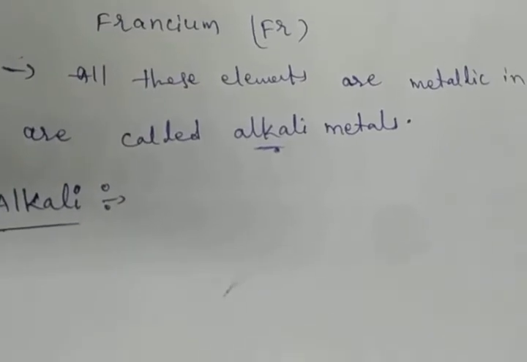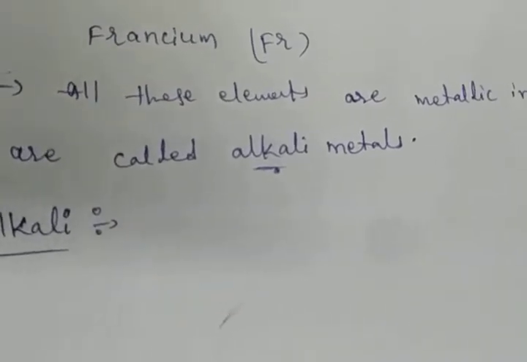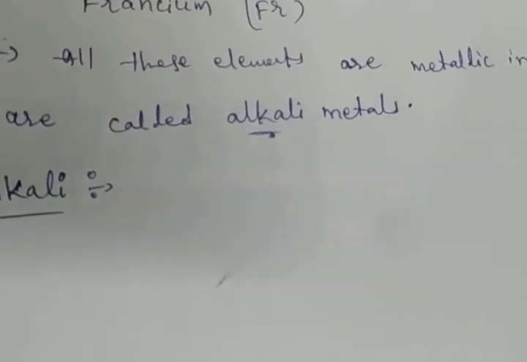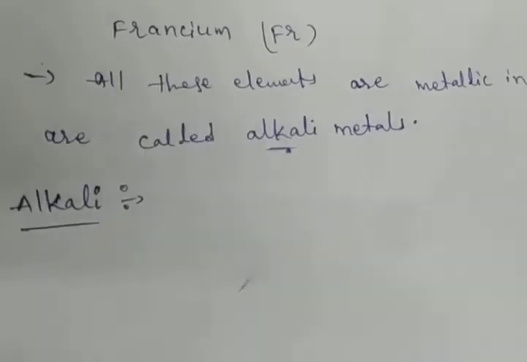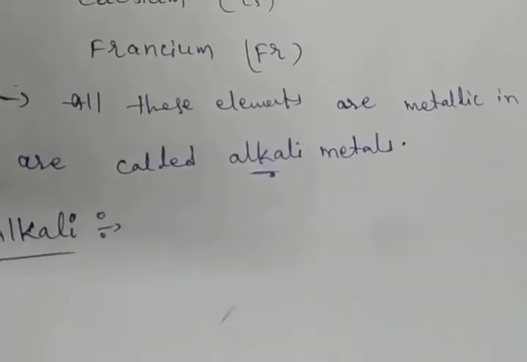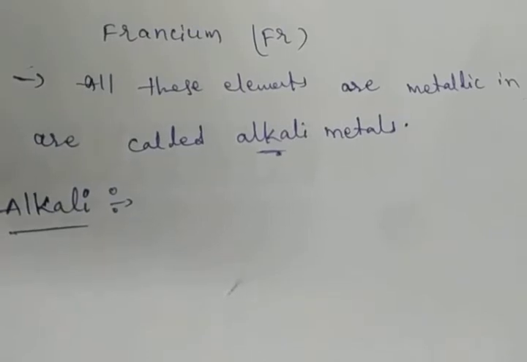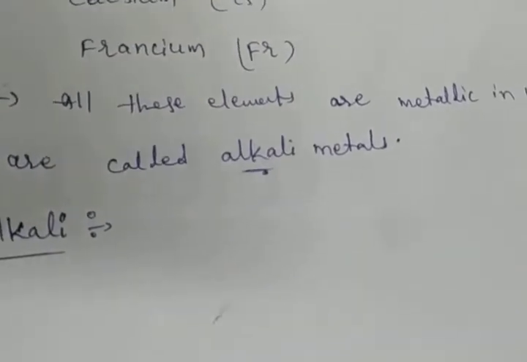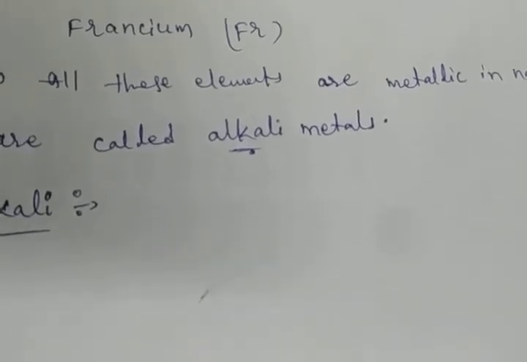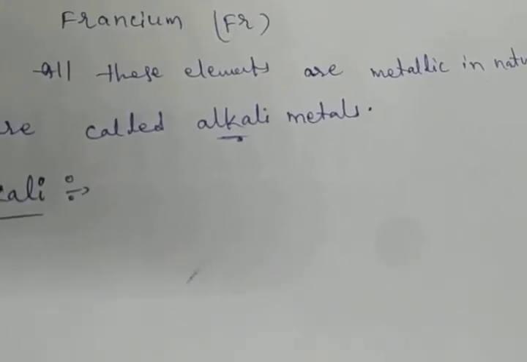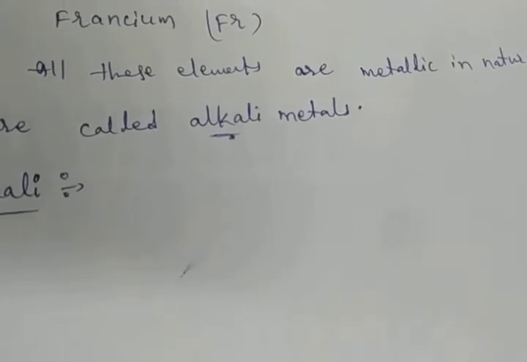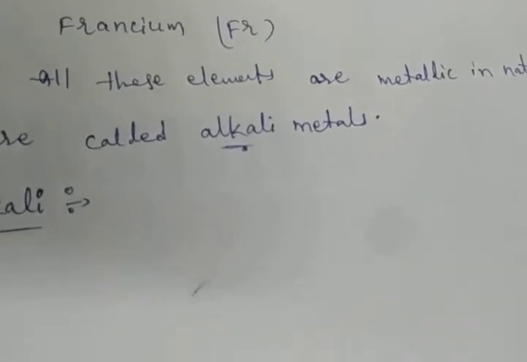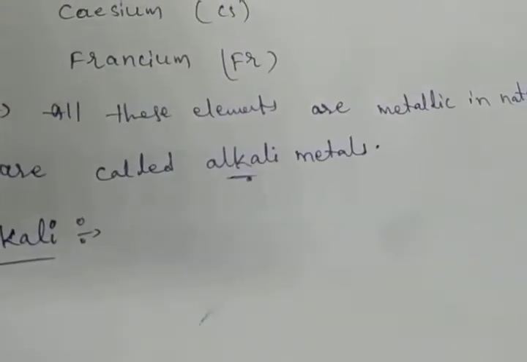Which bases are soluble in water, those bases are called alkalis. Alkalis means bases which are dissolved in water. All bases are not alkalis, but all alkalis are bases.